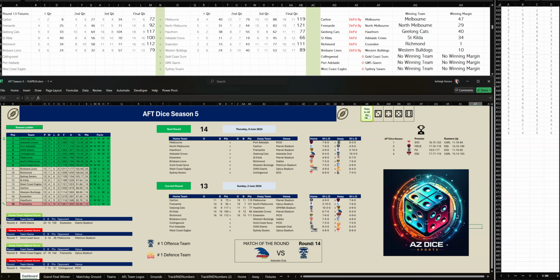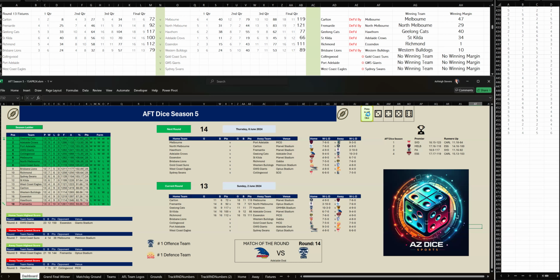They kicked 5 goals, 6 to Brisbane's 3 goals, 4 in that last quarter. Final scores: Brisbane 11-13, 79, to Western Bulldogs 12-17, 89. All right, let's go to the next game.